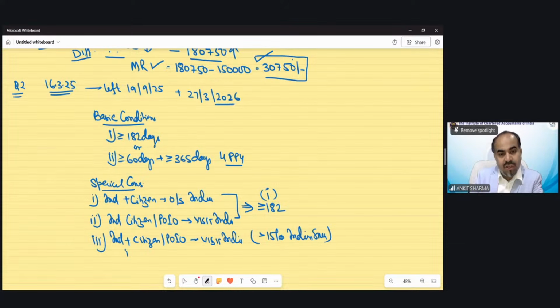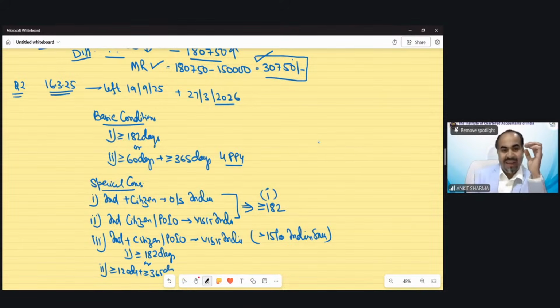And if he or she is in India for 182 days or more, or 60 days or more plus 365 days or more, that is the condition. So if any individual fulfills these basic conditions or a special case condition, he or she would be called a resident, otherwise non-resident. So can you tell me, in the case of Miss Charlie, does she fulfill these conditions, or is any special condition also applicable in her case?